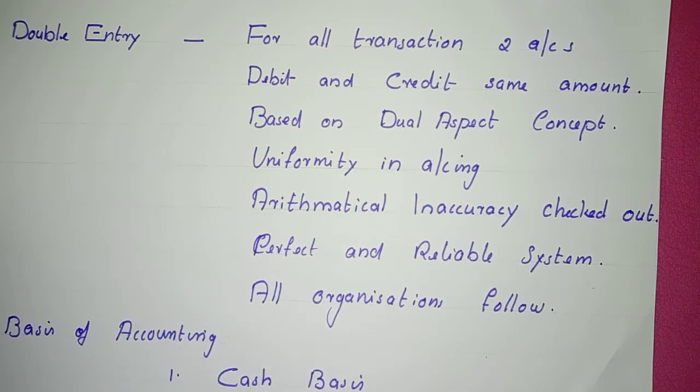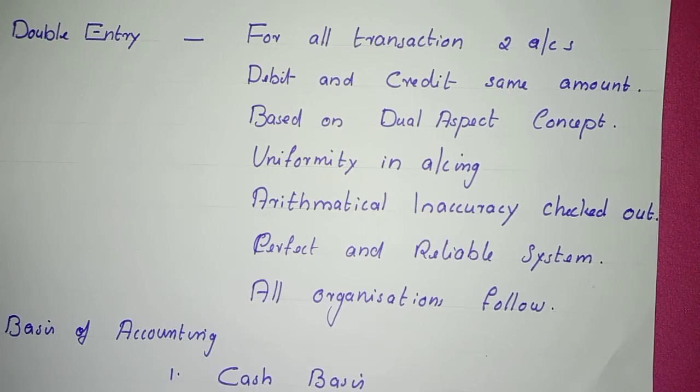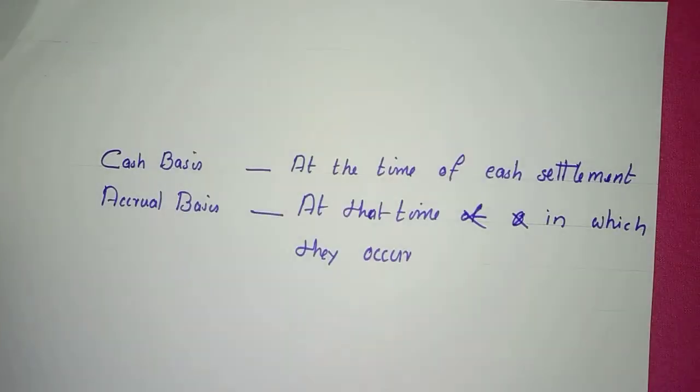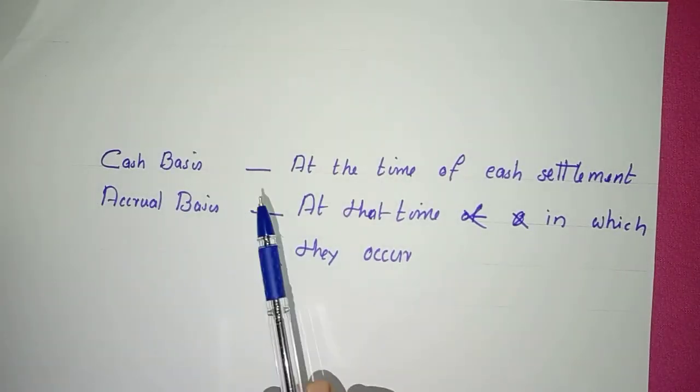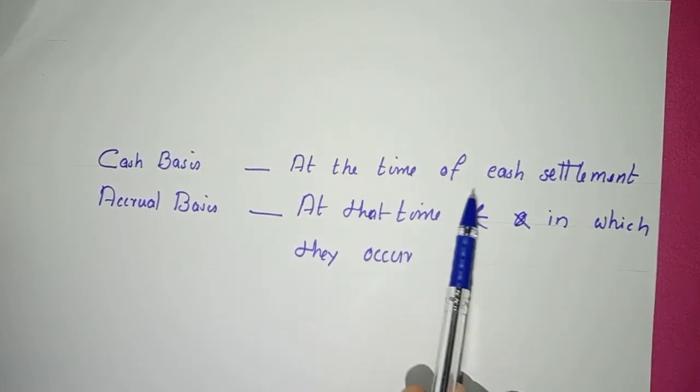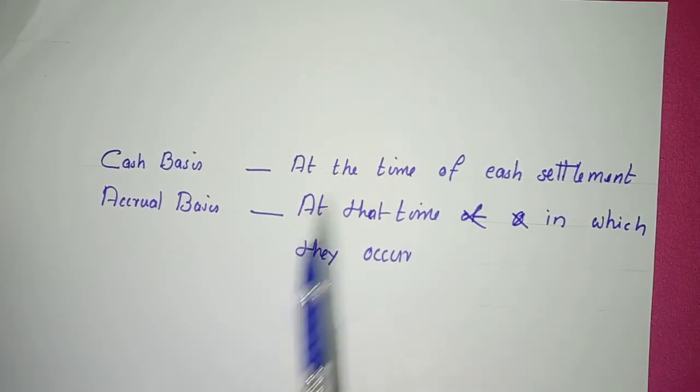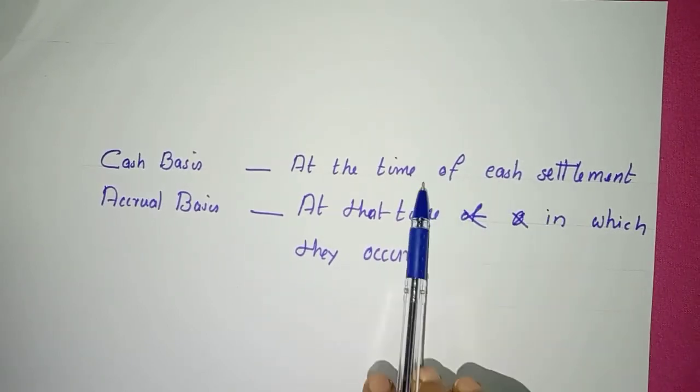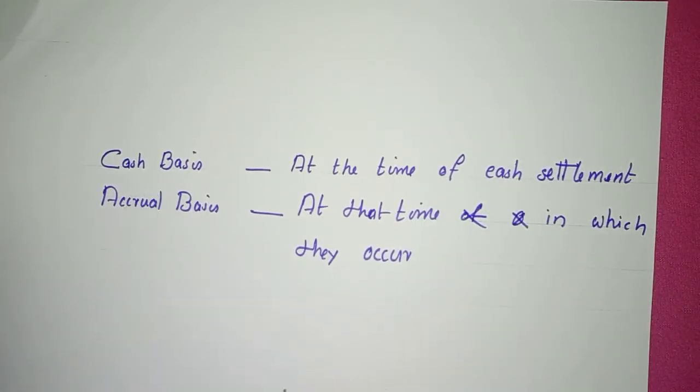And one more thing, the basis of accounting. On what basis are we going to record the transactions? From the viewpoint of the recognition of revenues and costs. At what time are we going to record the revenues and costs? For this there are two approaches. One is cash basis and the other one is accrual basis. Cash basis. Here the transactions are recorded at the time of cash settlement. When the cash is paid or when it is received. Only at that time we can record the transactions.